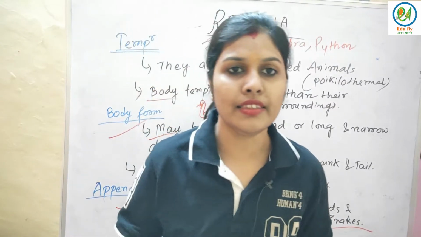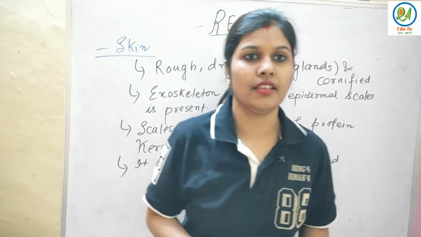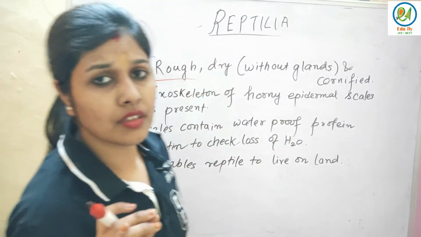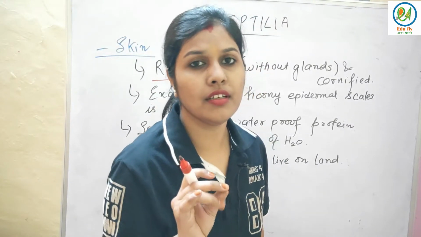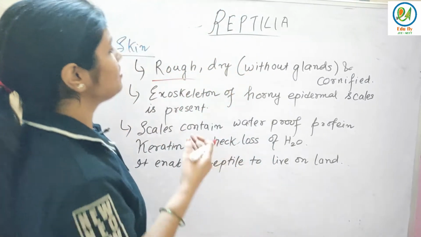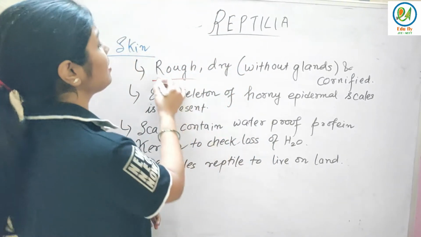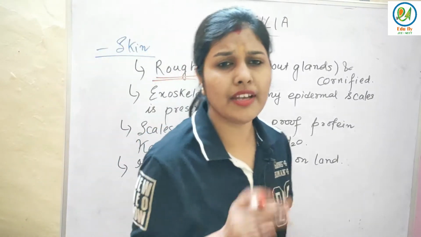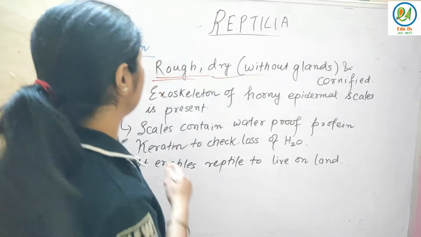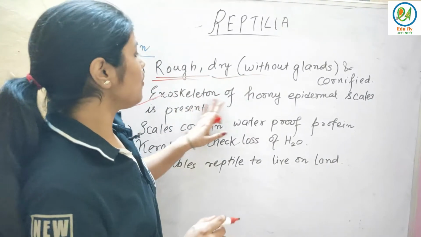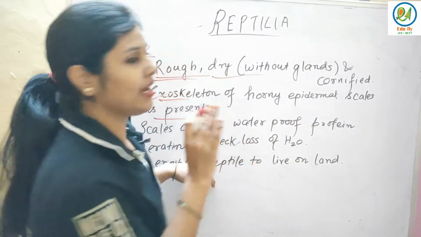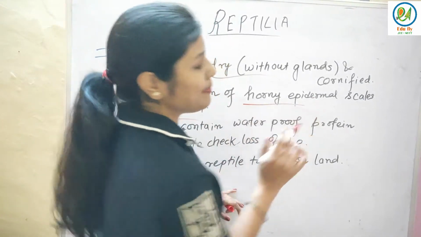Now we'll see the next character of this class. Skin. Now let's talk about skin. See, their skin is very rough. I know you have seen snakes, but you haven't touched them or felt their presence. Someone might have felt it. Their skin is very rough and dry, very dry, without glands. They don't have any glands present in the skin. Their exoskeleton of horny epidermal scales is present. Exo means outside of their skin, there are horny epidermal scales.